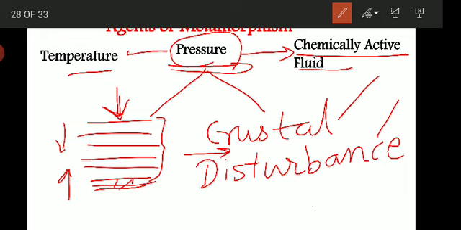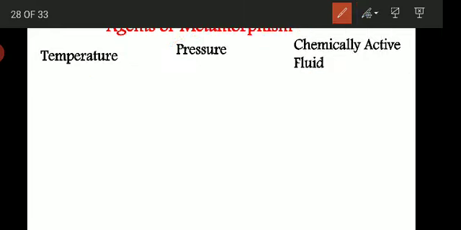This is termed the directed pressure or stress, which leads to change in the shape or distortion of the rocks or the minerals present in the rock. So these are the two sources of pressure: the load of the overlying material, and the crustal disturbance.